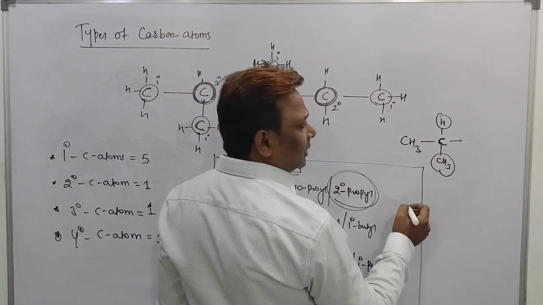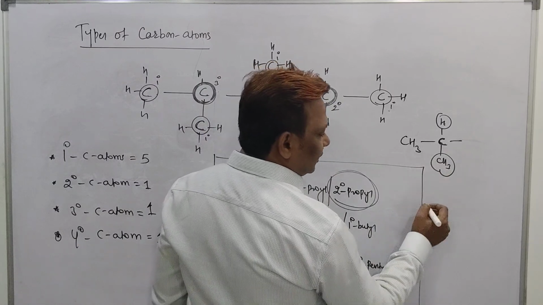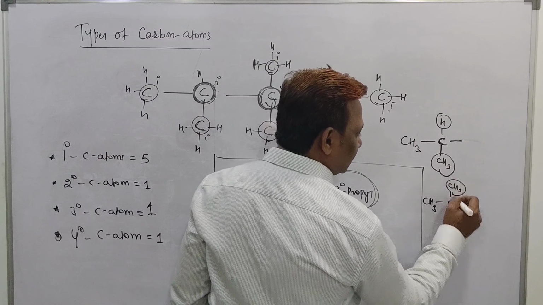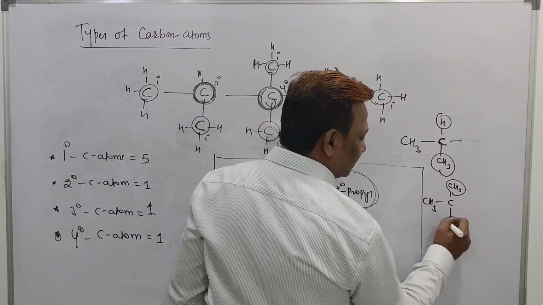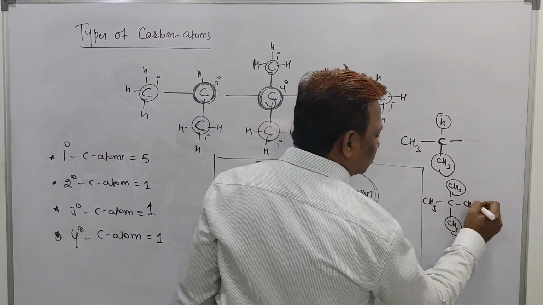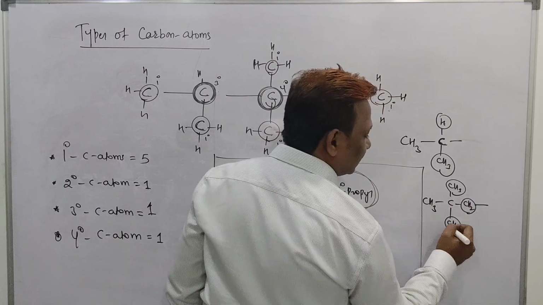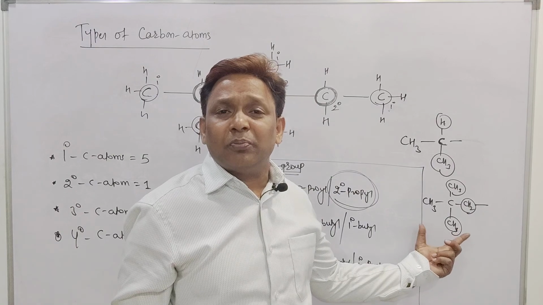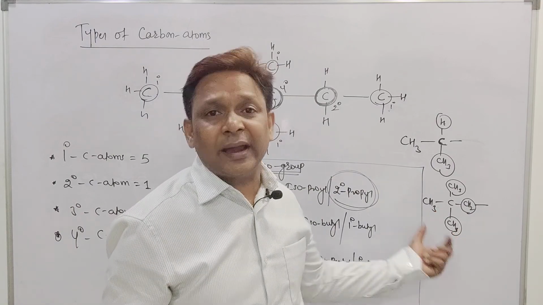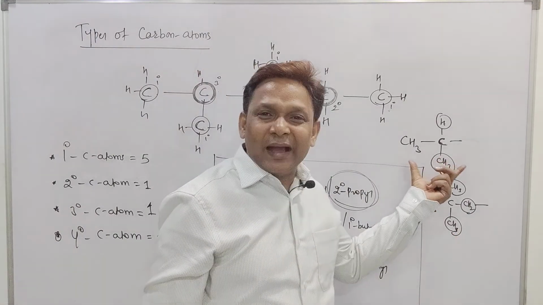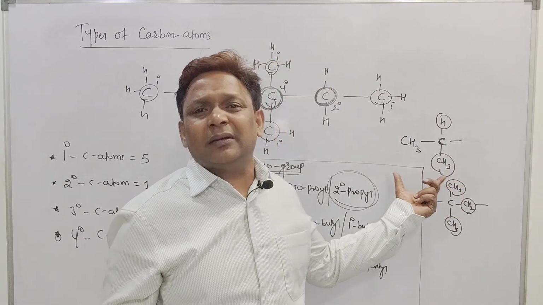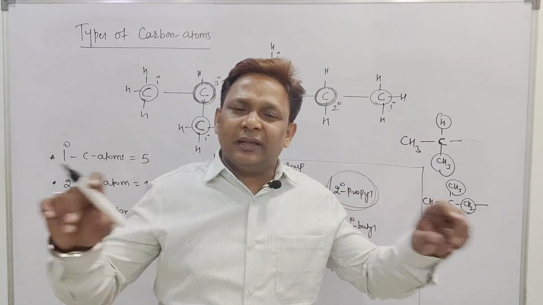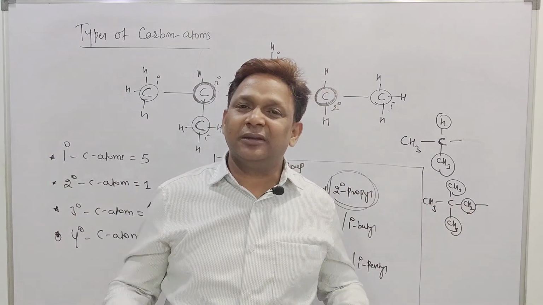But when we should say neo, this is a CH3 bonded with the C, and this C is bonded with CH3 at the top, CH3 at the bottom, and one more CH2 group at the other side. This group is called neo. But for getting a neo group, the minimum number of carbon atoms must be 5. For getting an iso group, the minimum number of carbon atoms must be 3. Is it clear? And normal, beta, all the carbon atoms are in a straight chain, right?